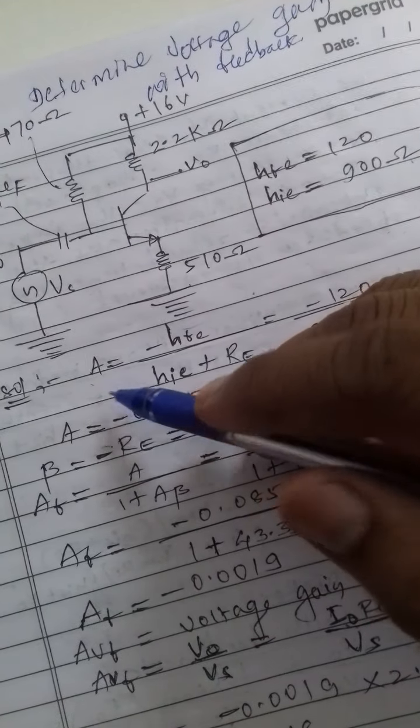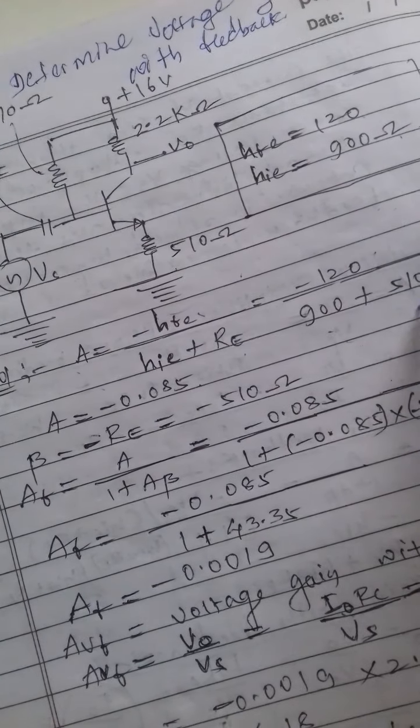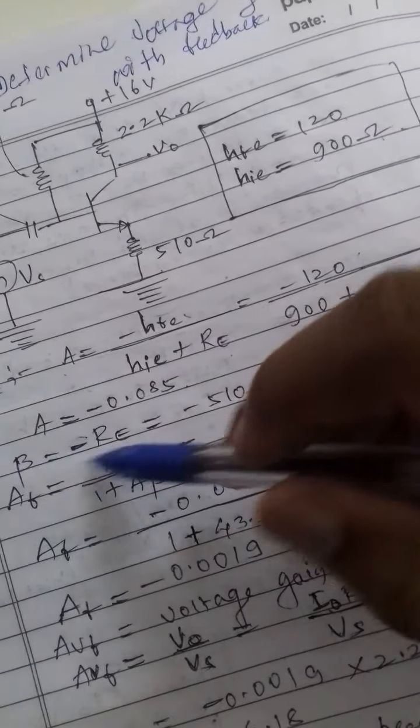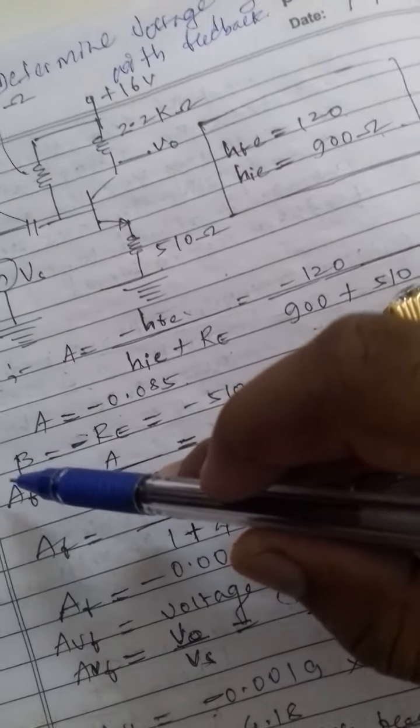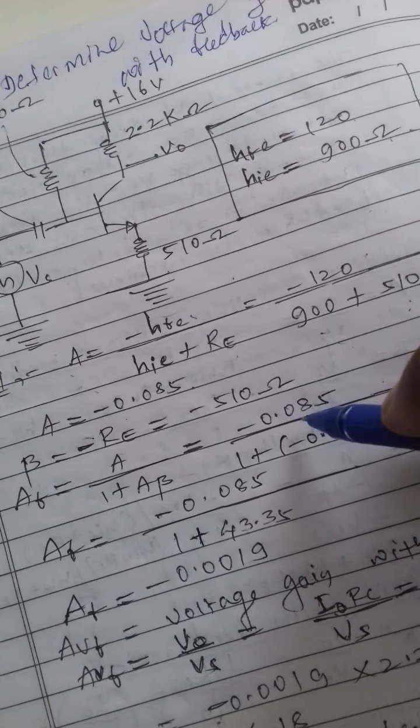The gain of the amplifier without feedback is minus hfe upon hie plus Re. The feedback factor beta is equal to minus Re, which is minus 510 ohms.